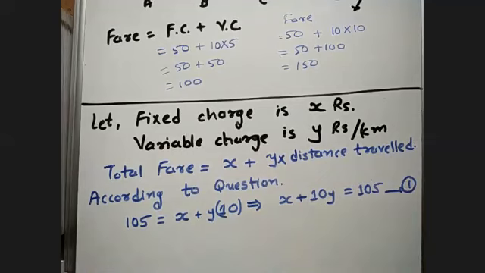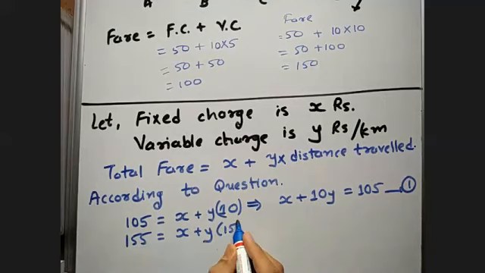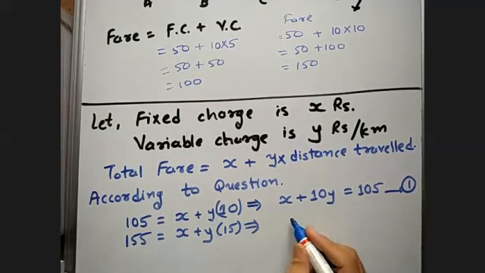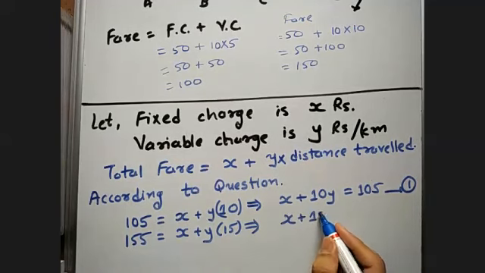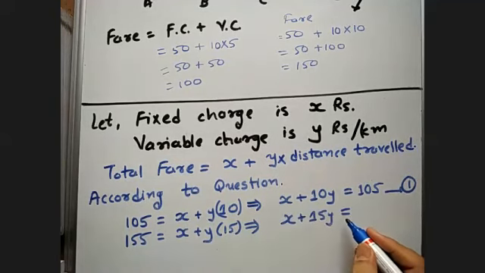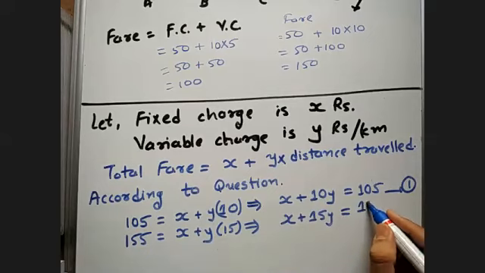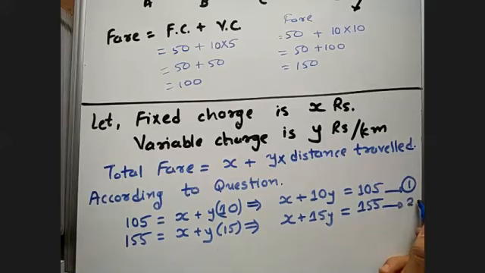Another thing is, for a distance of 15 kilometers, the charge is 155. So 155 is the charge, where the fixed charge is as it is, and the variable charge into distance covered will be 15. So this is X plus 15Y is equal to 155. So let us solve these equations first.